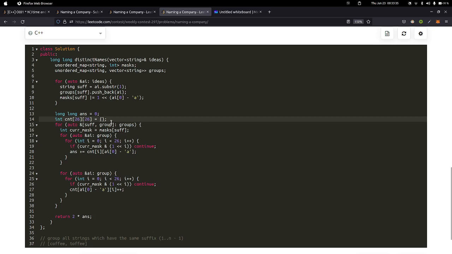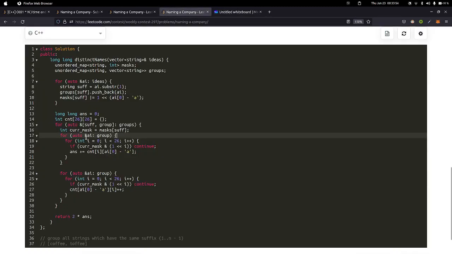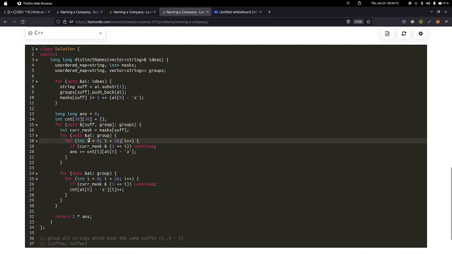Okay, and then as I said, we'll iterate over all the groups, and in each group we'll iterate over each string, and for each string, let's say time, we iterate over all of its possibilities, right? So we are doing that using another for loop which runs from 0 to 26, and this for loop represents each character from A to Z, right? And I said we will have a check, that checks whether the current starting letter, this i, is not present as a starting letter in the current group.